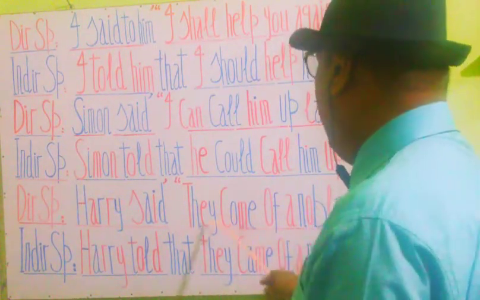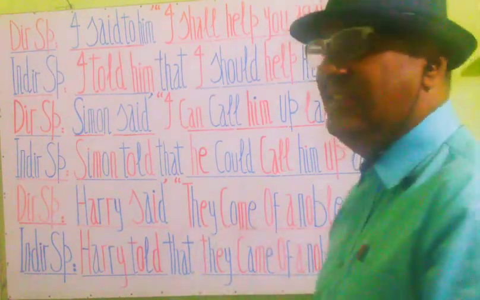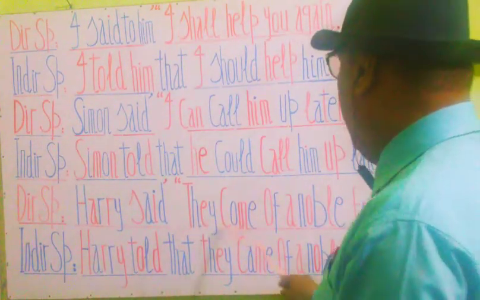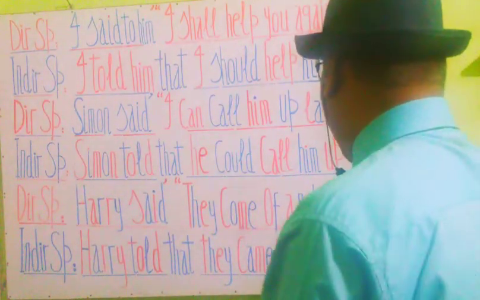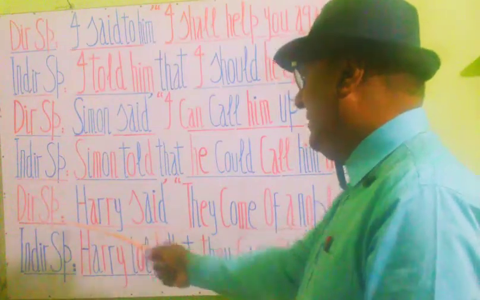Come of means belong. They belong to a noble family. So they come of a noble family.